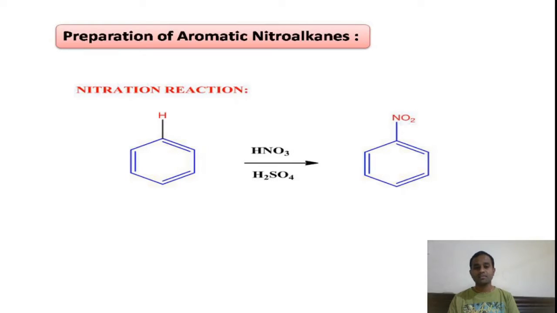Such a phenomenon is called aromaticity. What is aromaticity? Aromaticity is nothing but cyclic compounds having double bonds that do not undergo addition reaction, but undergo substitution reaction instead. Such a concept is called aromaticity.